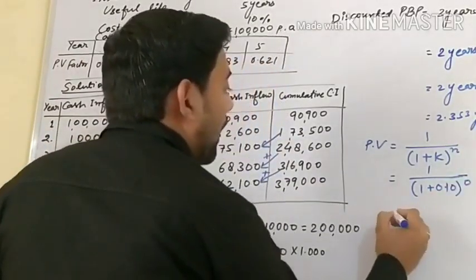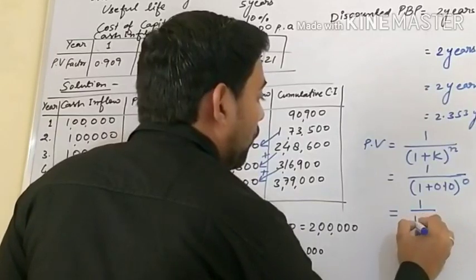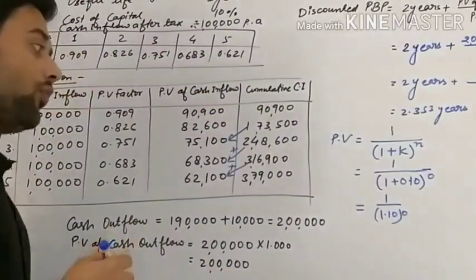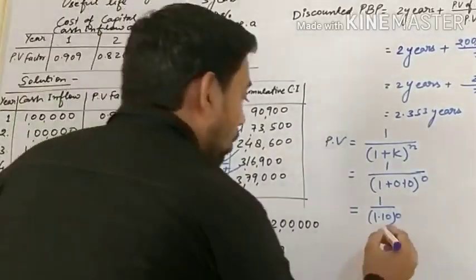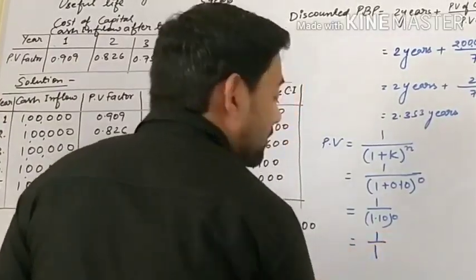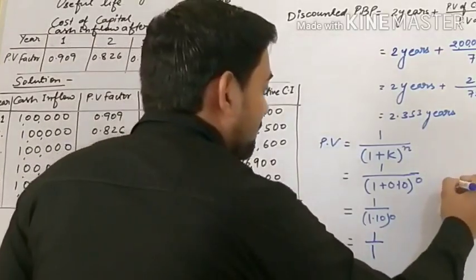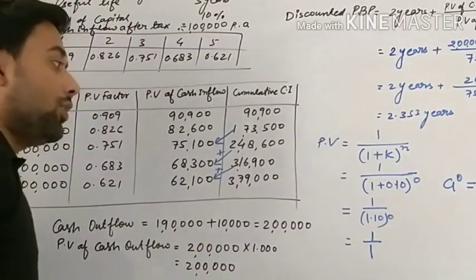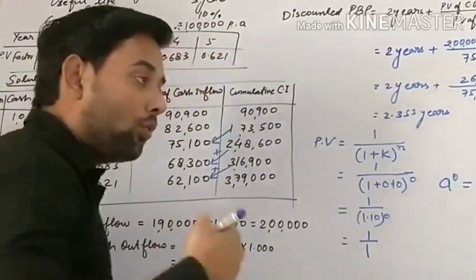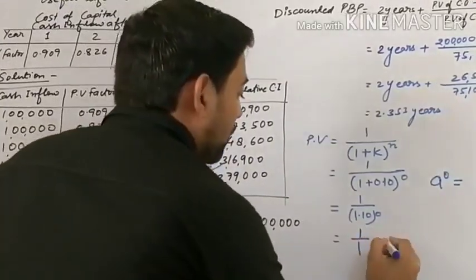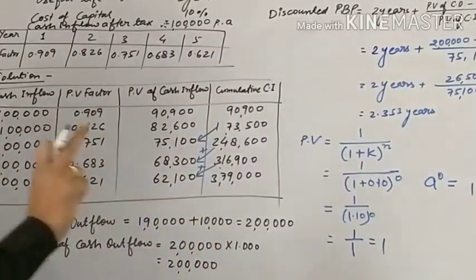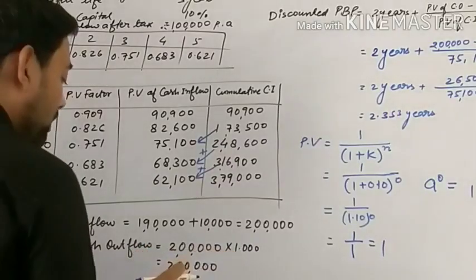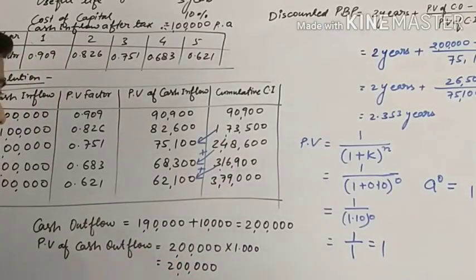And you know that 1 by 1.10 power 0, any number which has a power 0 is always equal to 1. It means 1 upon 1 is equal to 1. That's why we are taking 1. In 0 year, PV factor is always 1. That's why we are multiplying with 1, and our PV of cash outflow is 2 lakh.